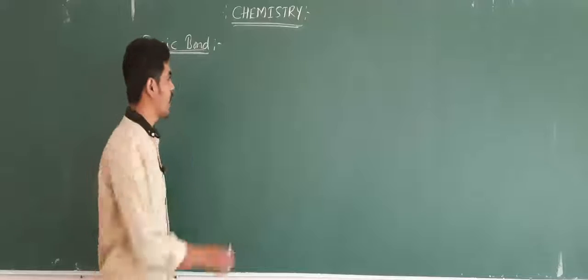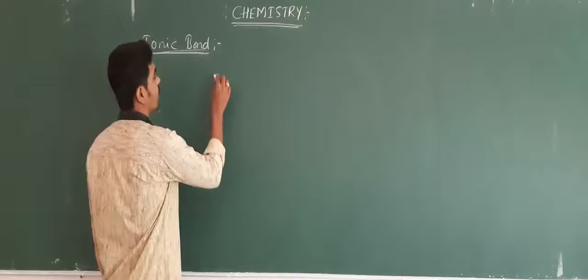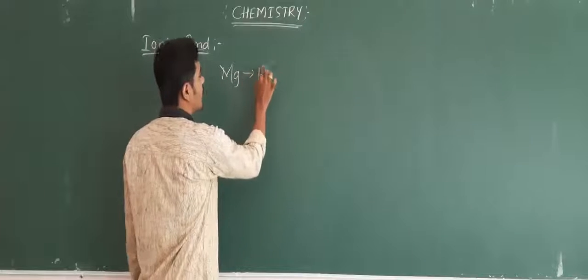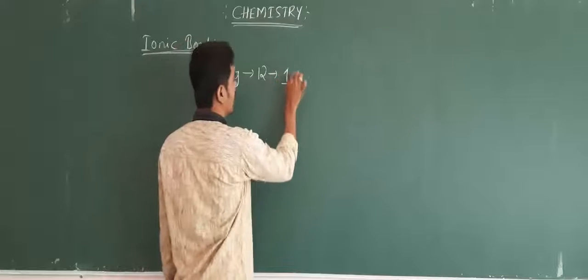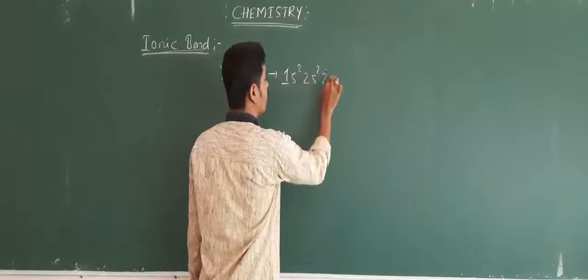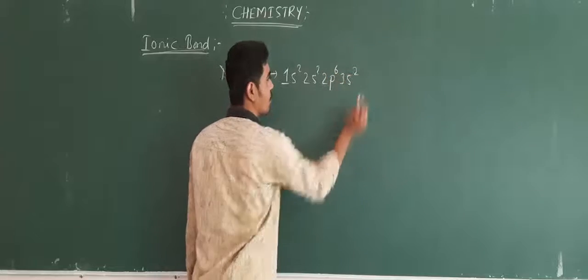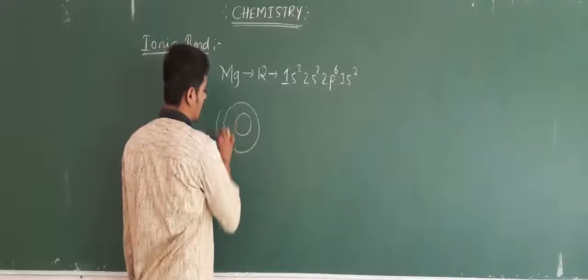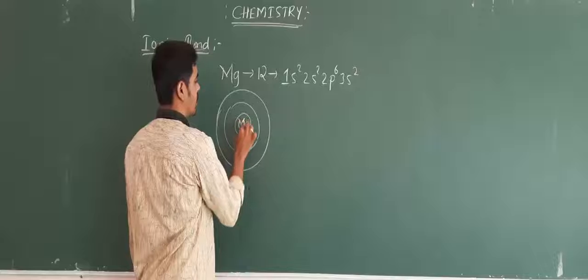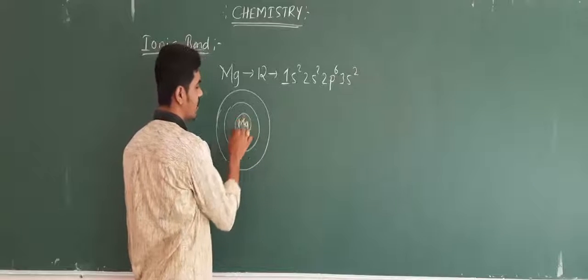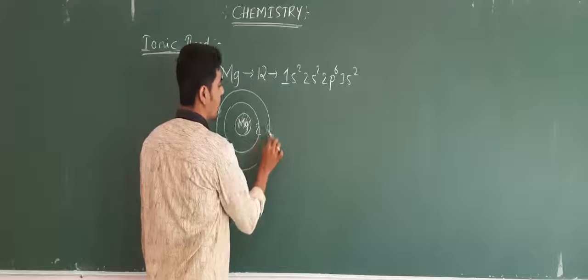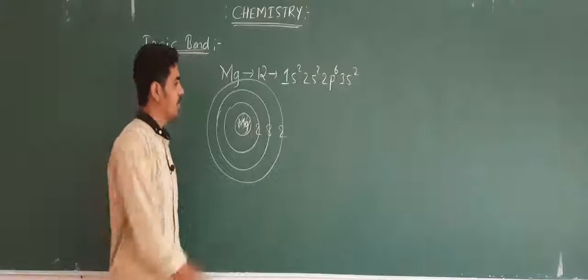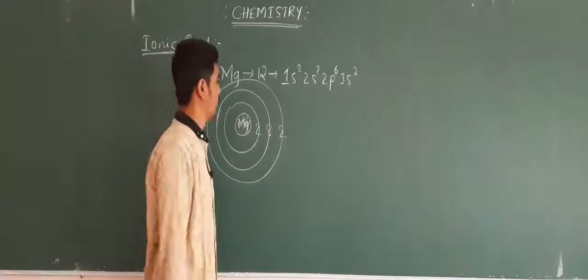Let us consider another example of formation of an ionic bond, that is Mg. So what is the atomic number of Mg? 12. We can write the electronic configuration as 1s2, 2s2, 2p6, 3s2. And structurally we can represent it as, this is Mg, the nucleus. So 2, 8 and 2. This is how we can represent the structure of Mg.